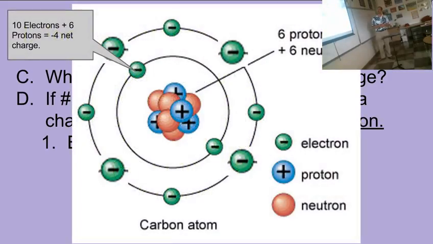So going back to our atom, if I were to show you the same carbon atom, still 6 protons and 6 neutrons, still has a mass of 12, right? But now we've picked up some additional electrons, okay? And so now I have 10 electrons and 6 protons. This is an ion of carbon now, and it's an ion with a -4 charge because it's picked up more electrons. Okay, it's electrically charged now, and we use the term ion.